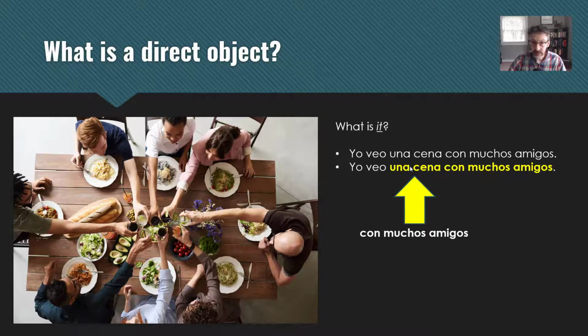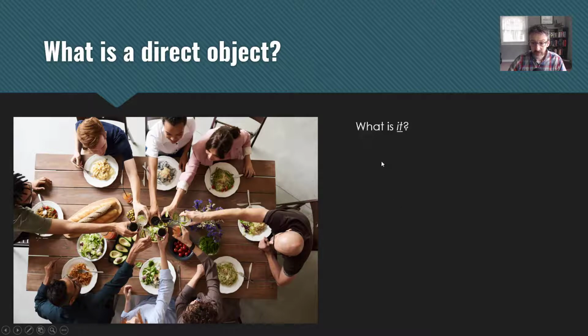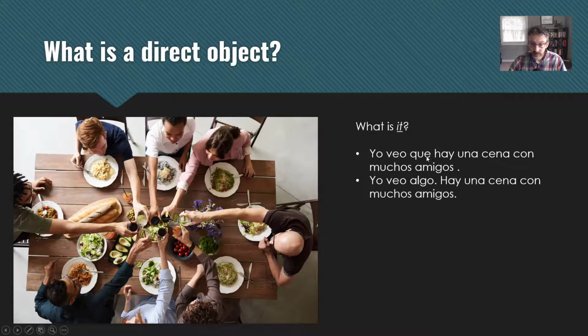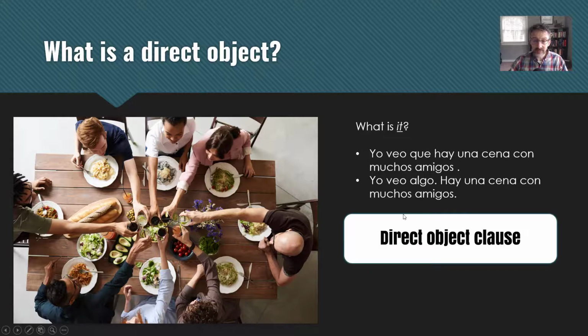But it's not just a phrase or a word. It can also be a clause. So let's look at this example. Yo veo que hay una cena con muchos amigos. I see that there is a dinner with a lot of friends. Yo veo algo. So what you can do with these, if it's a direct object clause, you could actually break the sentence down into two sentences because a clause is nothing more than a simple sentence. So you could say, I see something. There's a dinner with lots of friends. And that could be combined to say, I see that there's a dinner with many friends. That's a direct object clause. So what you're doing is you're nesting a sentence within another sentence, and it's functioning as the direct object.